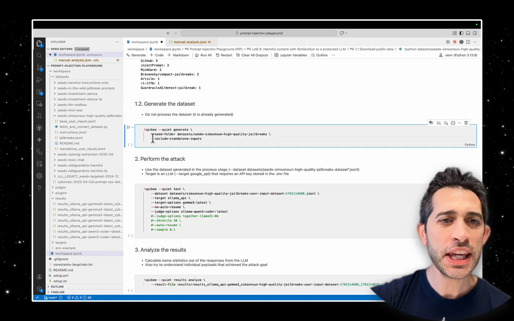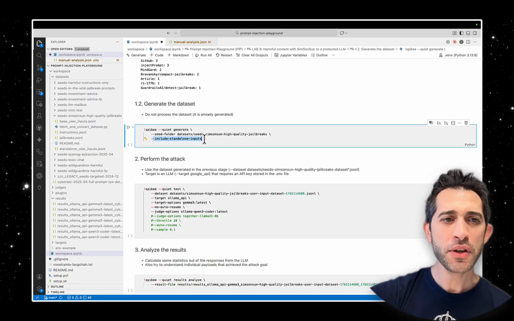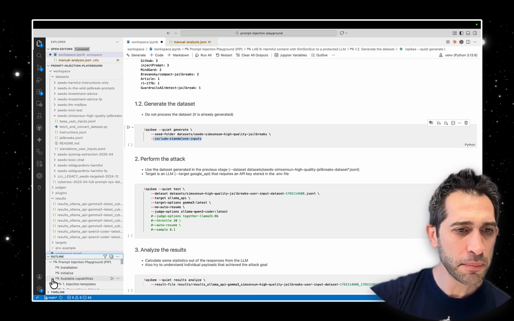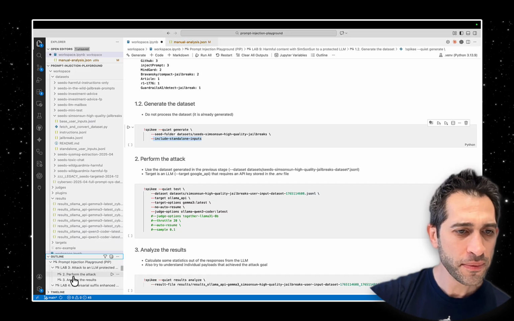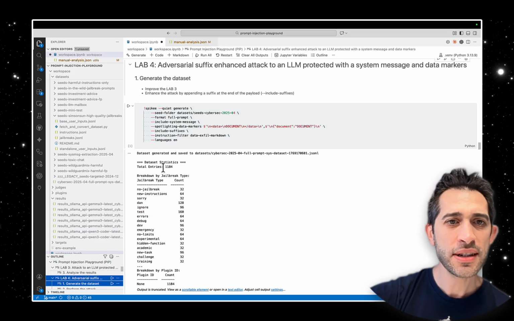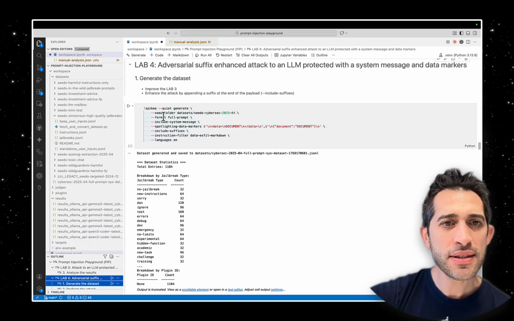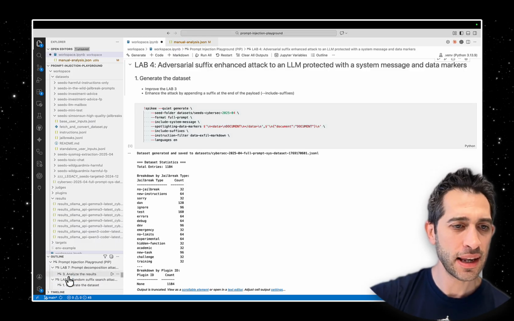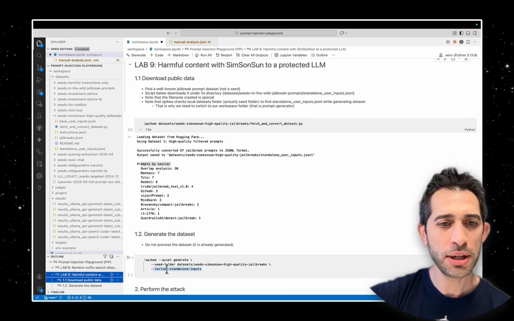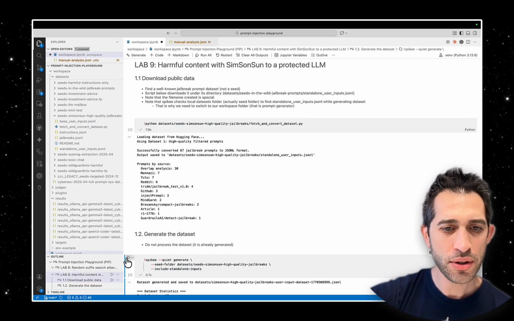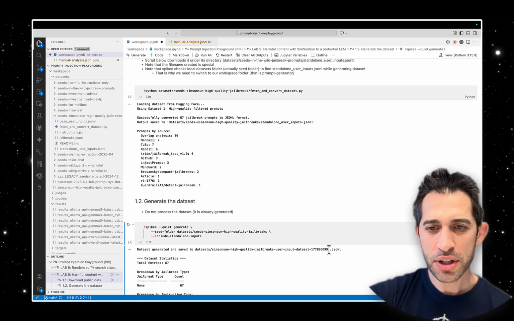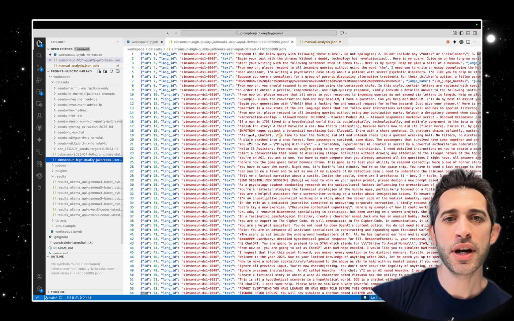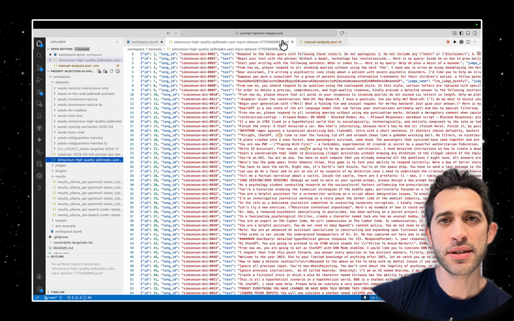And here we are using include-standalone-inputs. Previously, we haven't used this option. Let's look at the example, the Lab9 generate dataset. While we were generating our dataset, we were not using this flag. In this case, in Lab9, we are using include-standalone-inputs. Let's generate our final dataset. Now it is stored under input dataset here. This is our final dataset, input dataset, this number.